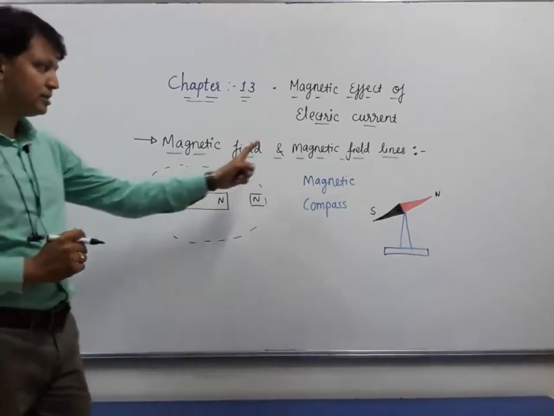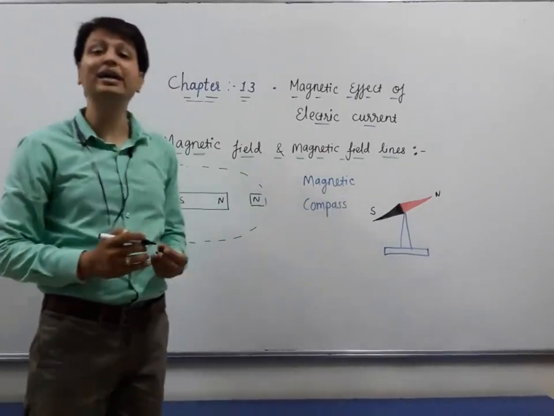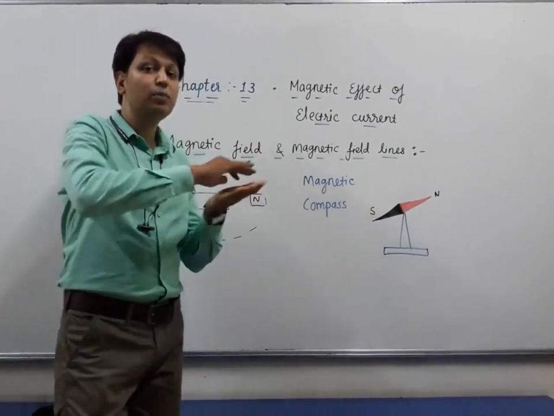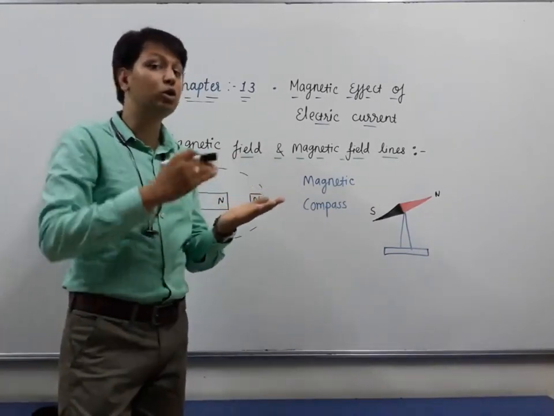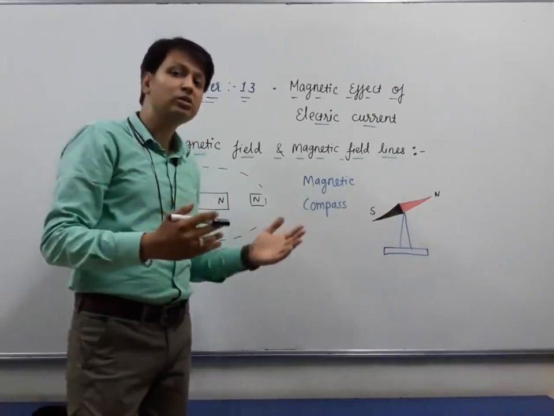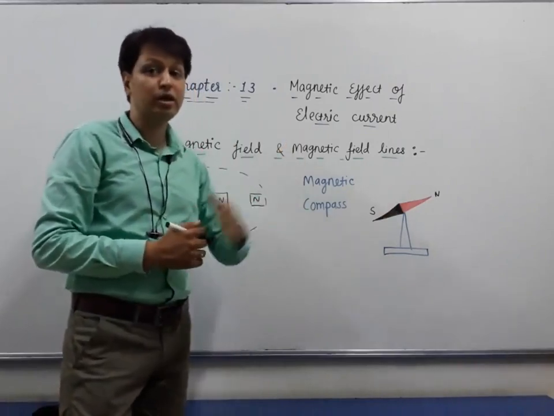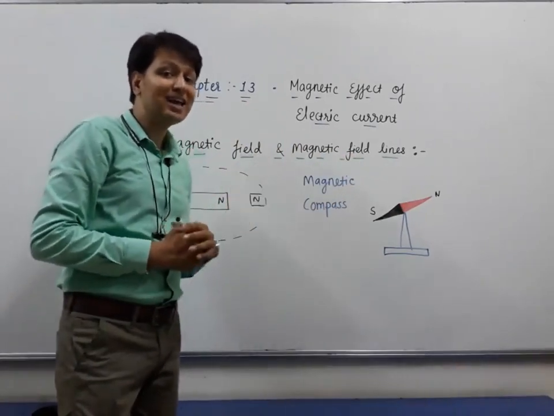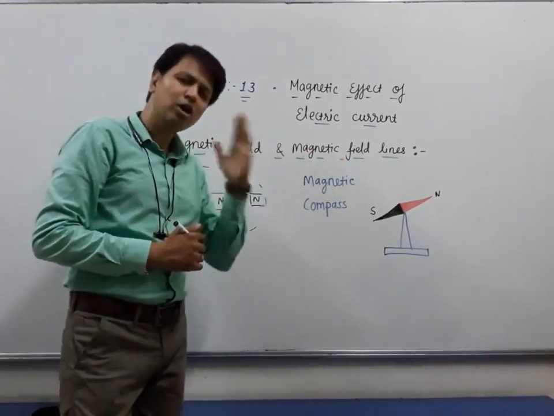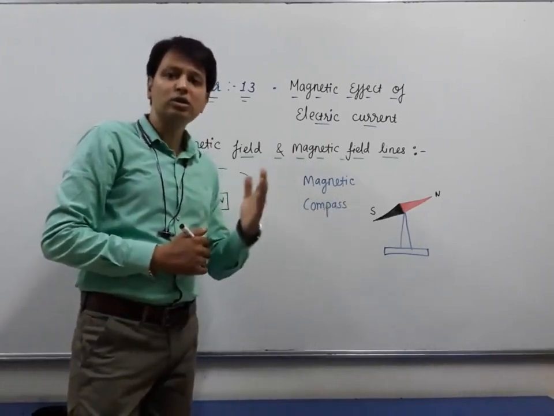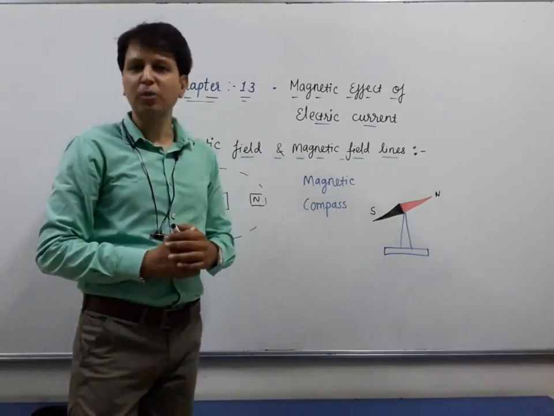So let us take an example of a magnetic compass. A magnetic compass has a needle which will point approximately in the north or south direction. The end of this needle, the direction in which it is pointing, is considered as the north seeking pole or north pole, and the other end is considered as the south seeking pole or south pole.